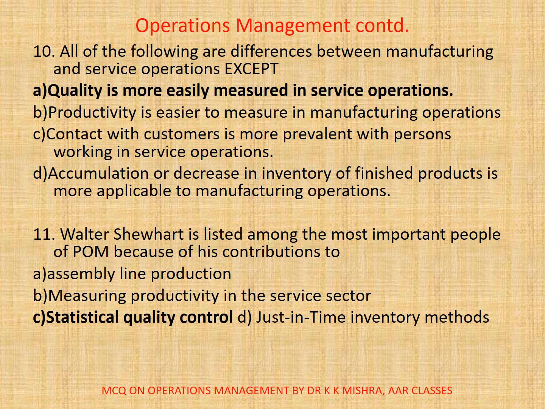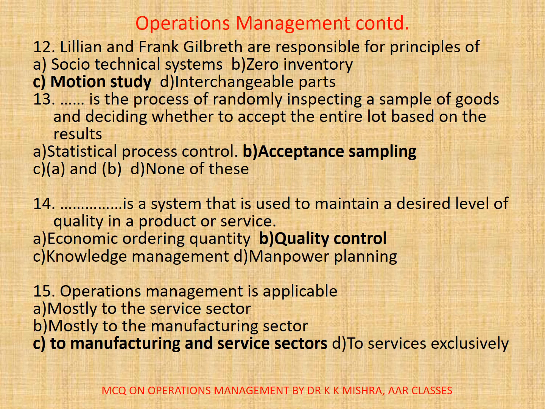Here correct option is C. 12. Lillian and Frank Gilbert are responsible for principles of A. Socio-technical systems, B. Zero inventory, C. Motion study, D. Interchangeable parts. So, this is a question which is normally asked in even NET examinations also. So, Lillian and Frank Gilbert related to motion study.